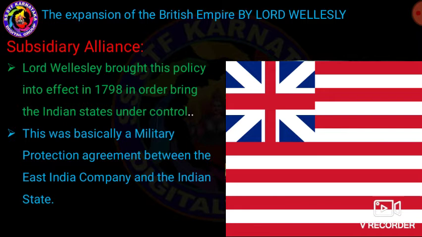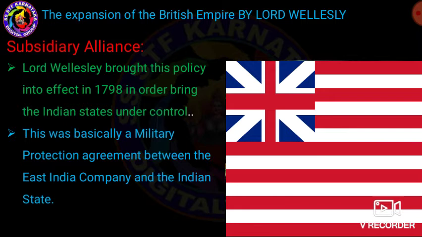It is basically a military protection agreement between the East India Company and the Indian state. Very simple. Subsidiary alliance means military protection to the native rulers.